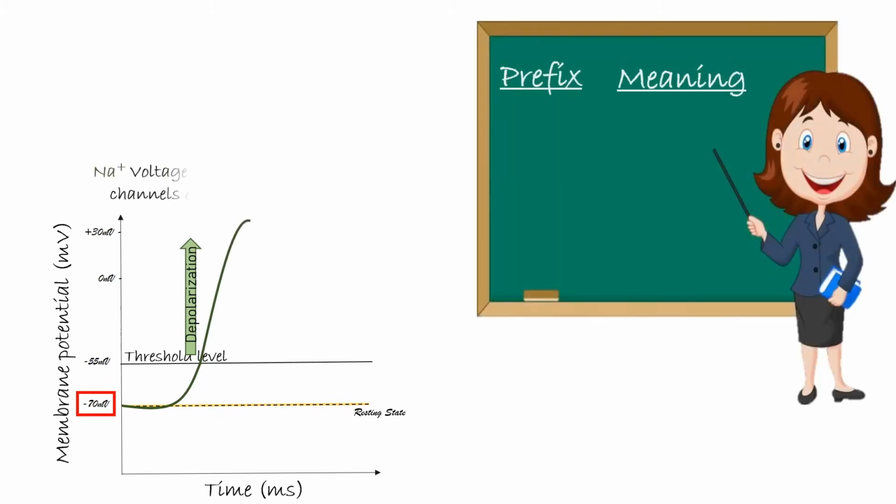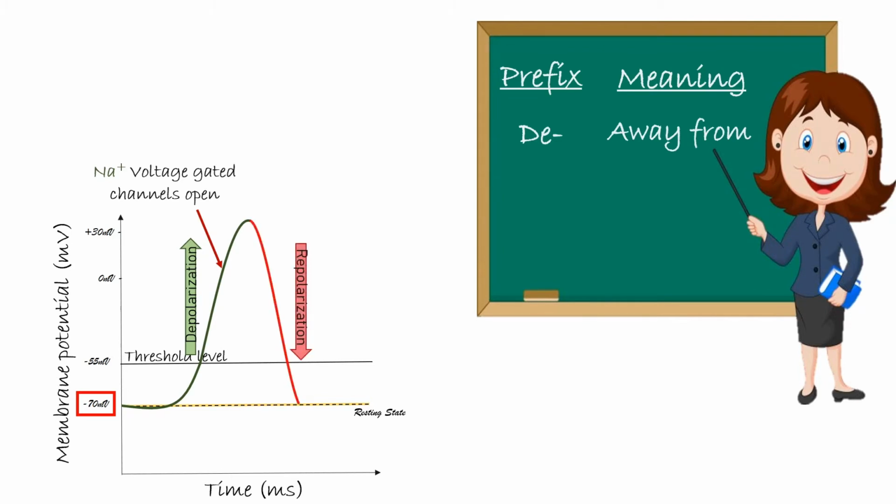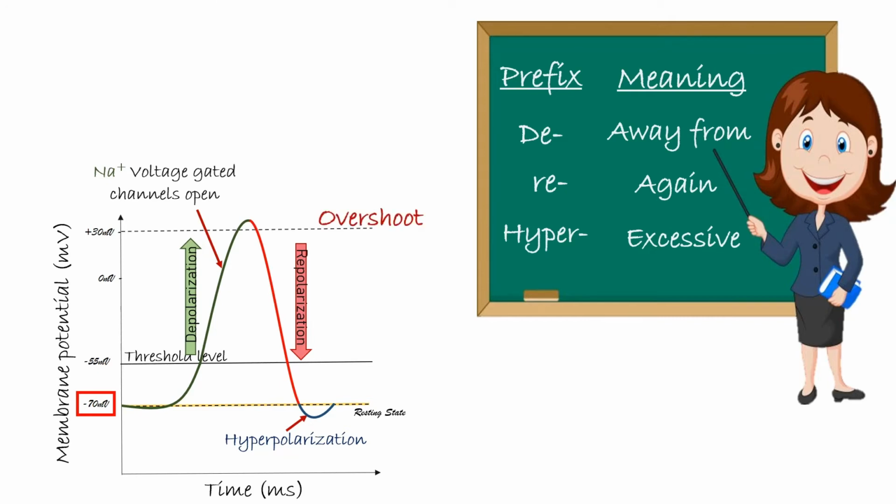Note the prefix de, which means away from. Any change in the membrane potential that moves back towards resting membrane potential is termed repolarization, with the prefix re, which means again. A change resulting in movement away from resting membrane potential but in a more negative direction is called hyperpolarization, with the prefix hyper, which means excessive or above normal. When membrane potential reaches almost 30 millivolts, this is called overshoot.